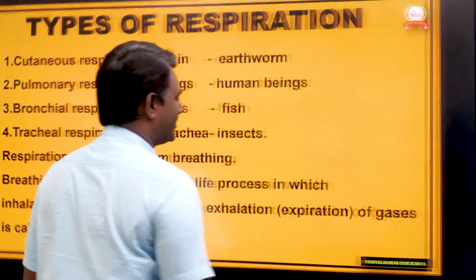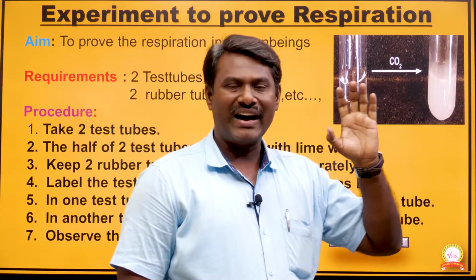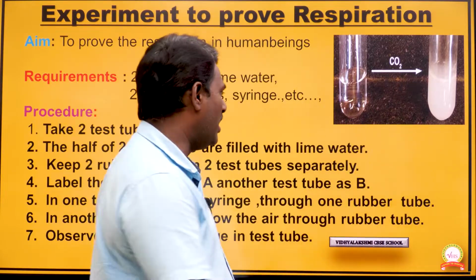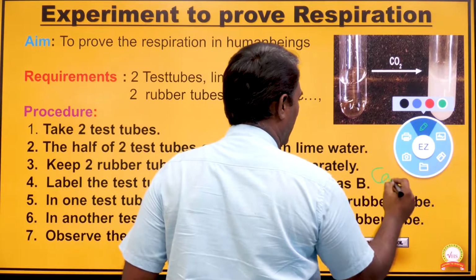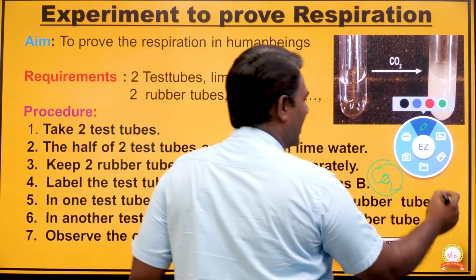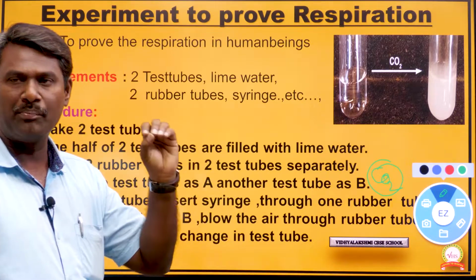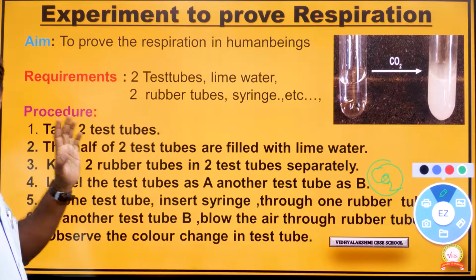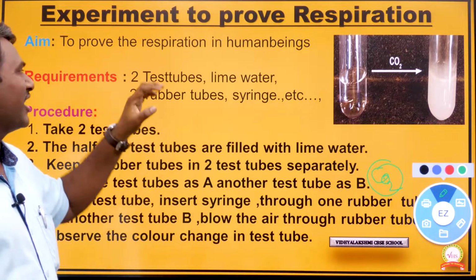Next, we have just seen the respiration equation. One of the end products of respiration is carbon dioxide. The releasing of carbon dioxide we can prove experimentally. So this is the experiment to prove that carbon dioxide is released during the respiration process.